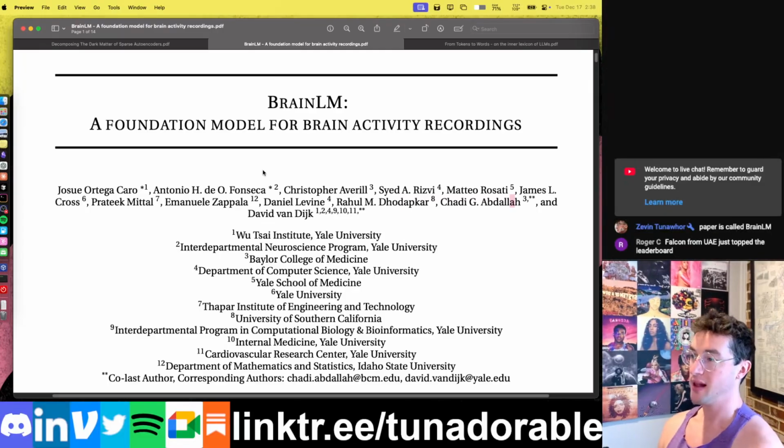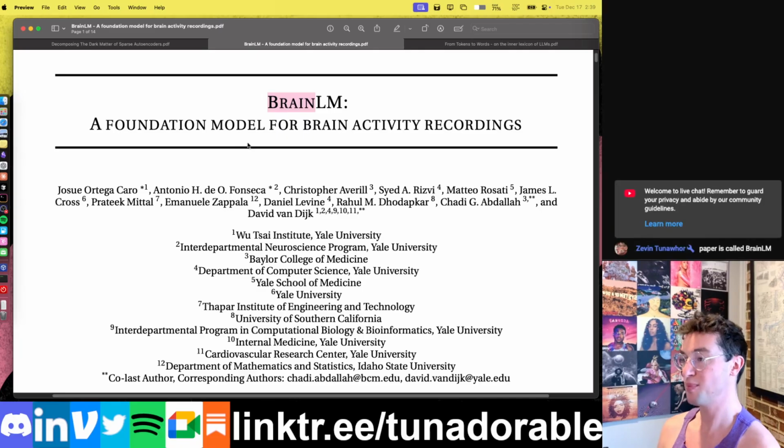Oi, BrainLM, a foundation model for brain activity recordings. Cool paper today. Basically, they took all of that cool new science happening with large language models like ChatGPT, and they applied it here to neuroscience, fMRI, brain data. And they said, what can we actually do once we have a big model capable of predicting future brain states?